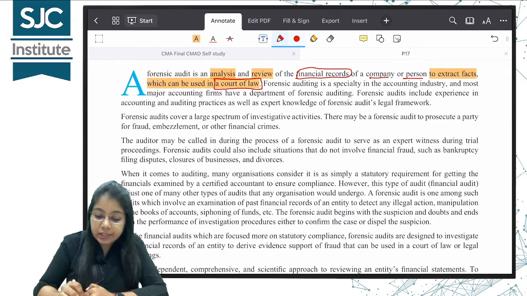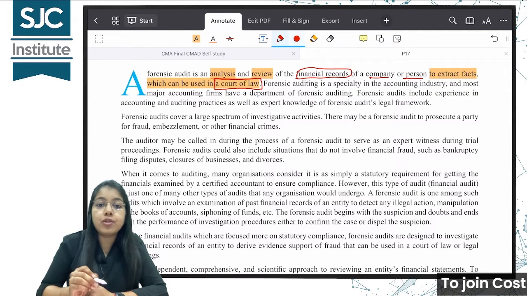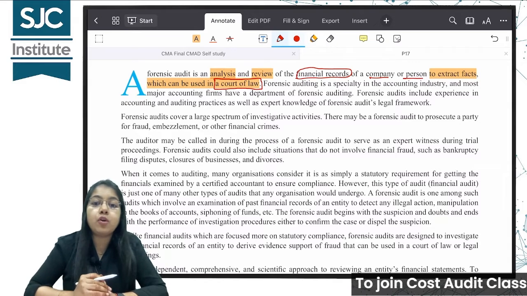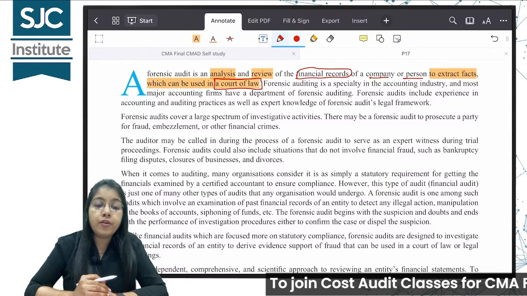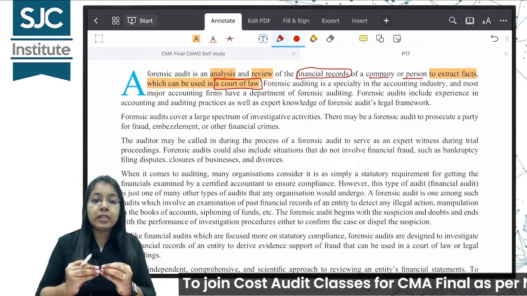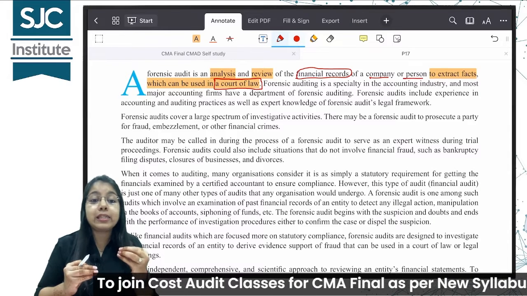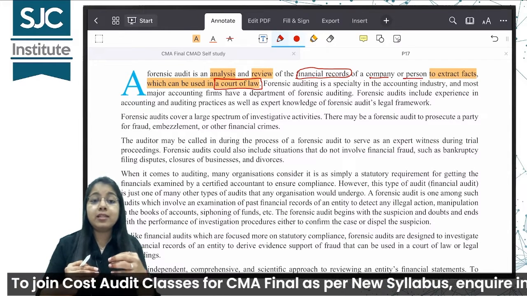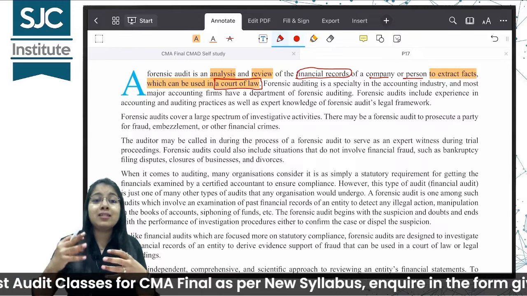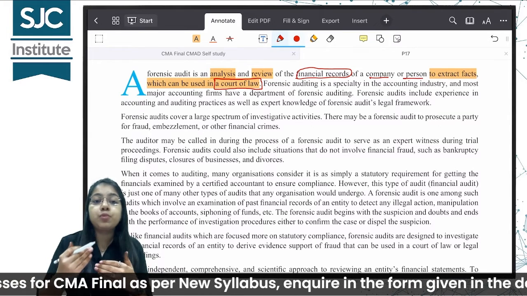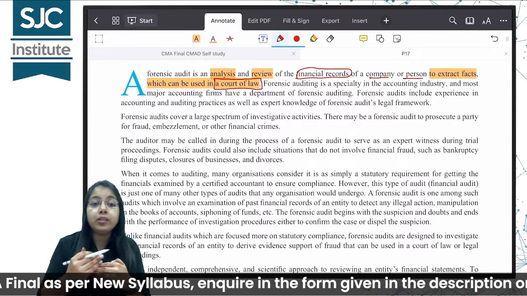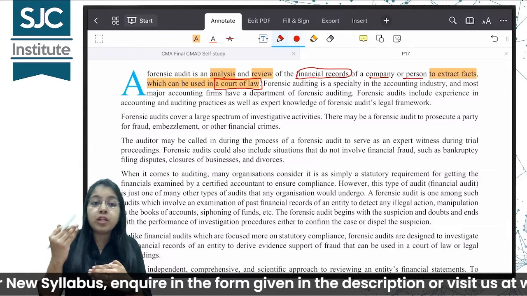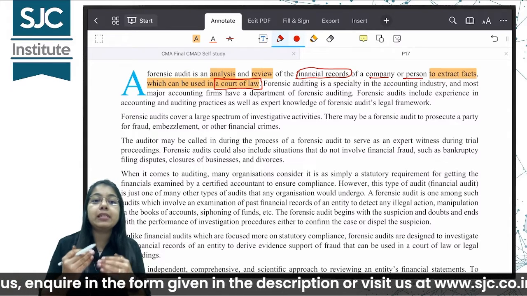Now forensic audit is a specialty in the accounting industry, and most major accounting firms have a department of forensic audit. You can say forensic audit is a type of investigation. It starts with a suspicion, with the notion in mind that something is wrong.